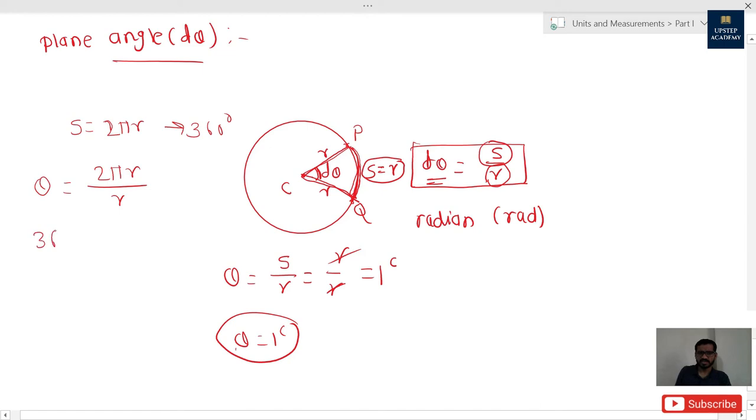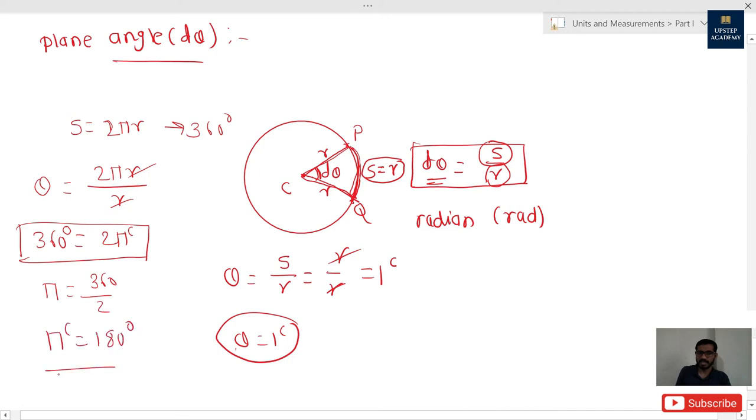So theta, 360 in this case, is equal to 2 pi r upon r. This r will get cancelled, so theta is equal to 2 pi. Simply we'll say 360 degrees is equal to 2 pi radian, or we can say pi radian is equal to 360 divided by 2, so pi radian is equal to 180 degrees. That is the relation between degree and radian.